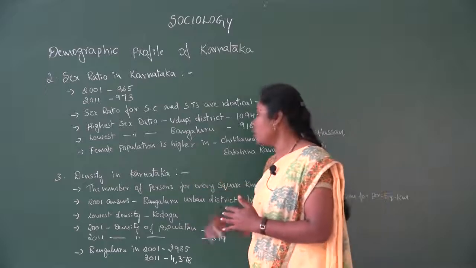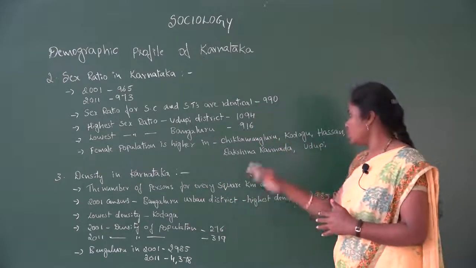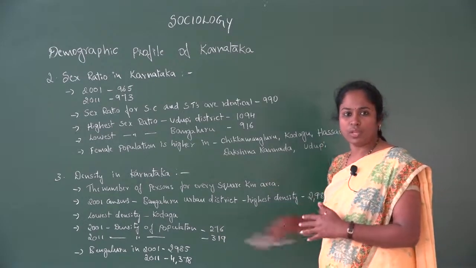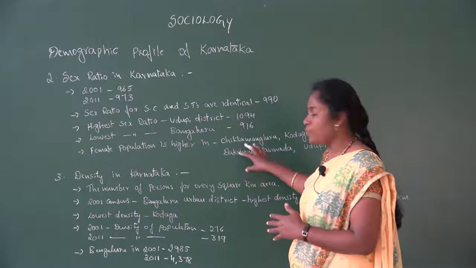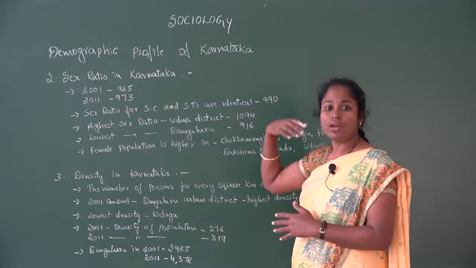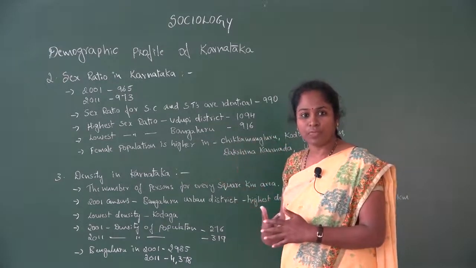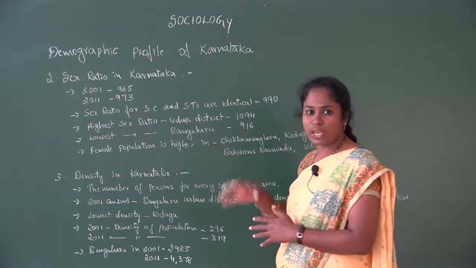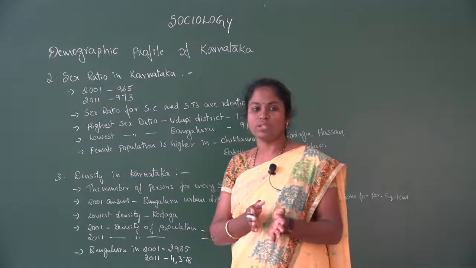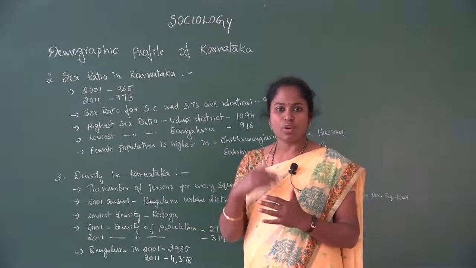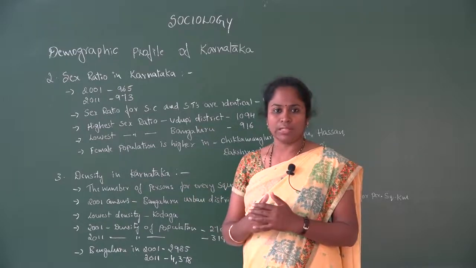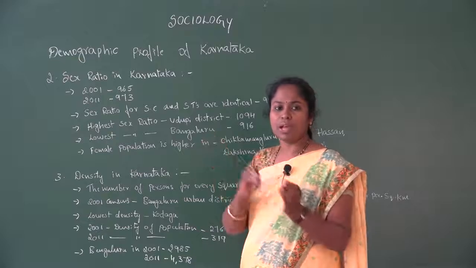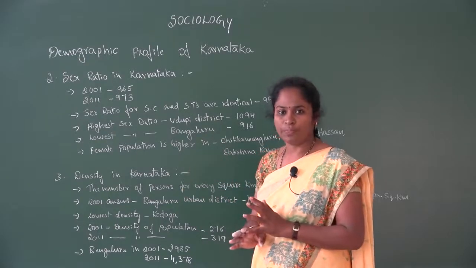And here we could find the female population is higher in Chikmagalur, Kodagu, Hassan, Dakshin Kannada as well as Udupi. In these districts, the female population is more than 1000 females for 1000 males. In all other districts, there are a lesser number of females compared to males. So that is the sex ratio, the difference between the male and the female population.